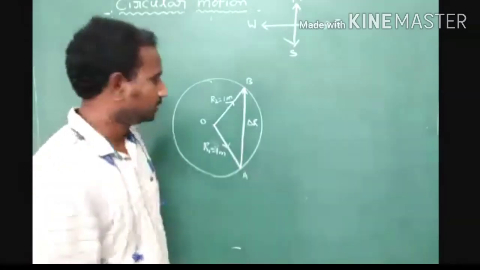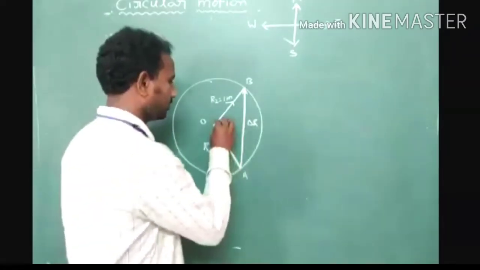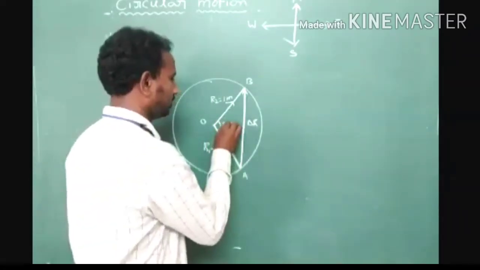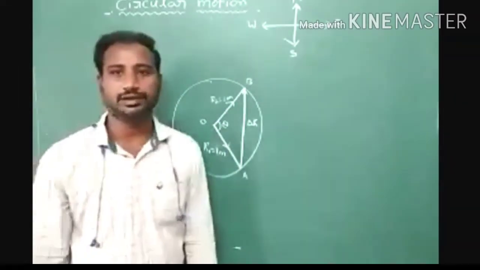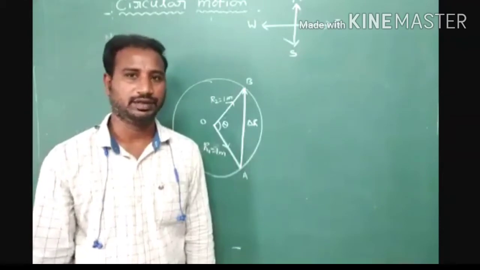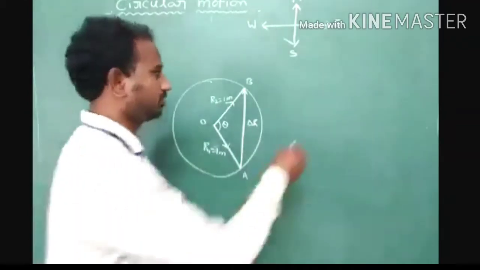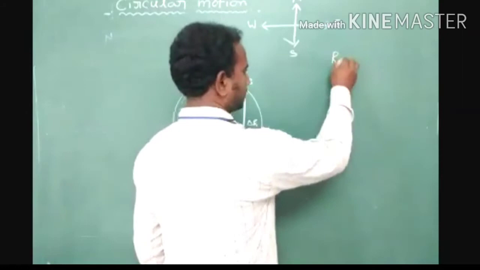Understood? Okay. So now, what is that angle? Angle between R1 and R2, theta. Understood? So which quantity is a variable quantity? Radius.